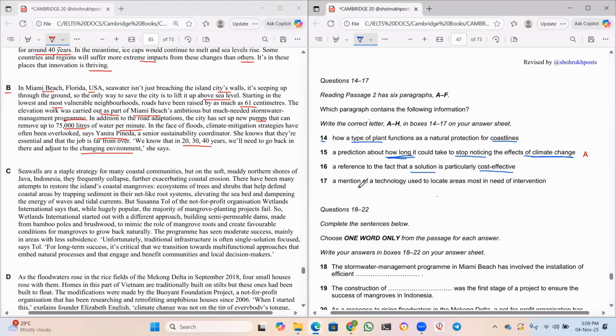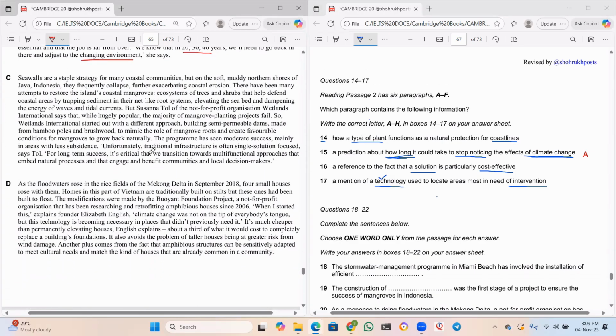Okay. Then, a mention of technology used to locate areas most in need of intervention. Now, he is talking about some technology. Did she talk about any technology here? Nothing is mentioned. No technology I have read here. So B is not matching with the remaining answers. So let us move to the next paragraph, that is C. Let us read C now.